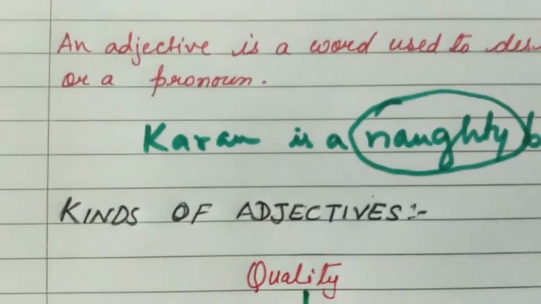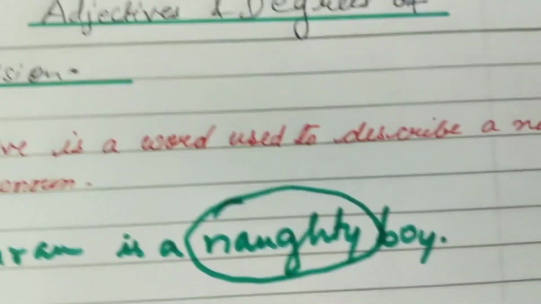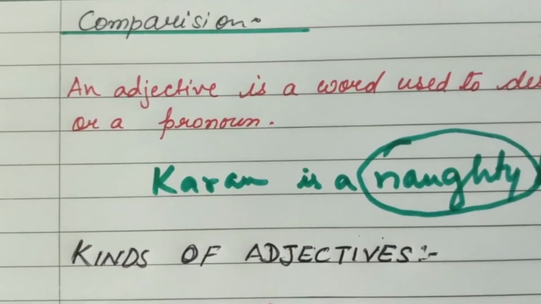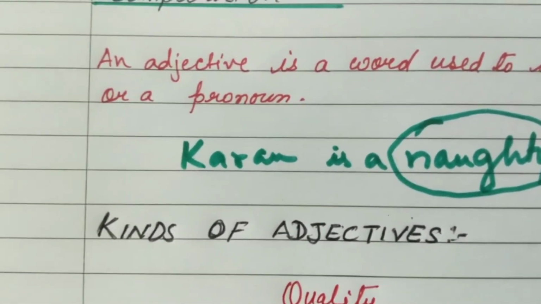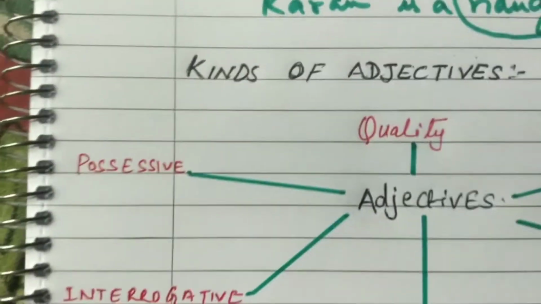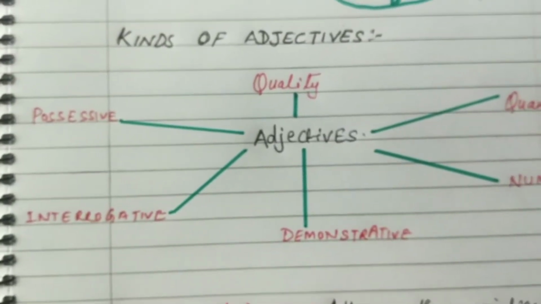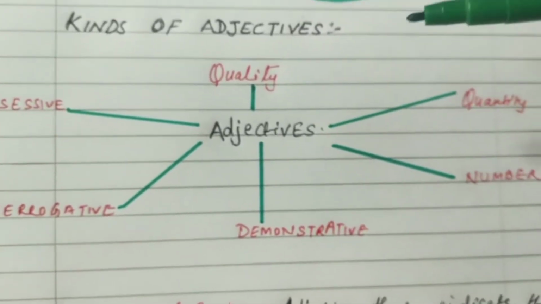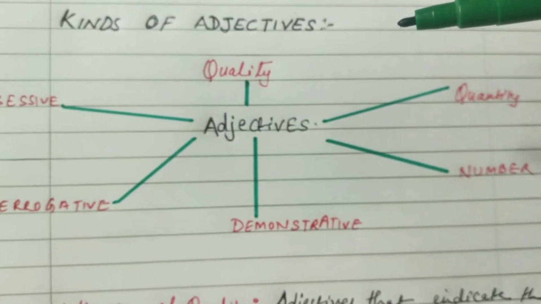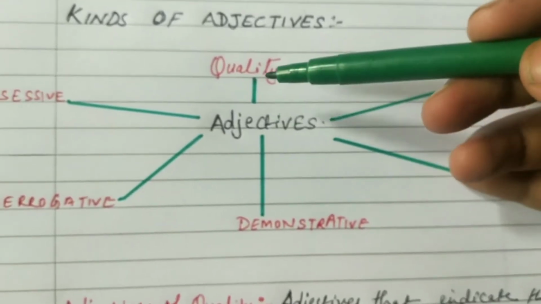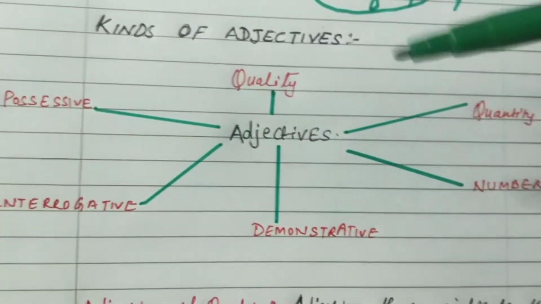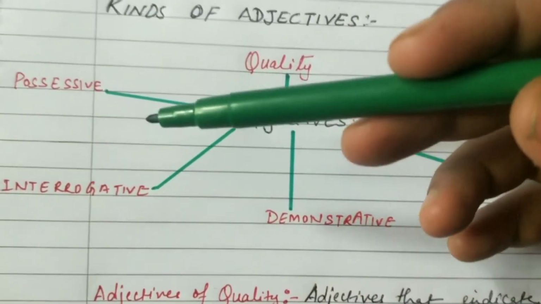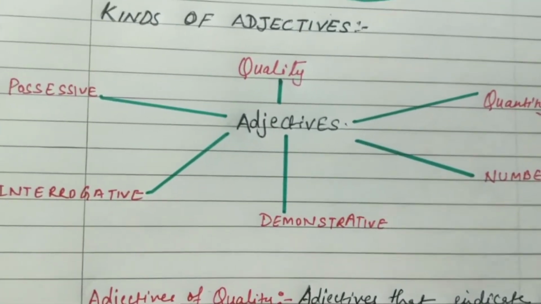So what is an adjective? An adjective is a word used to describe a noun or a pronoun. Now we'll see the kinds of adjectives. Adjectives are of 6 kinds: adjectives of quality, adjectives of quantity, number, demonstrative, interrogative adjectives and possessive adjectives.